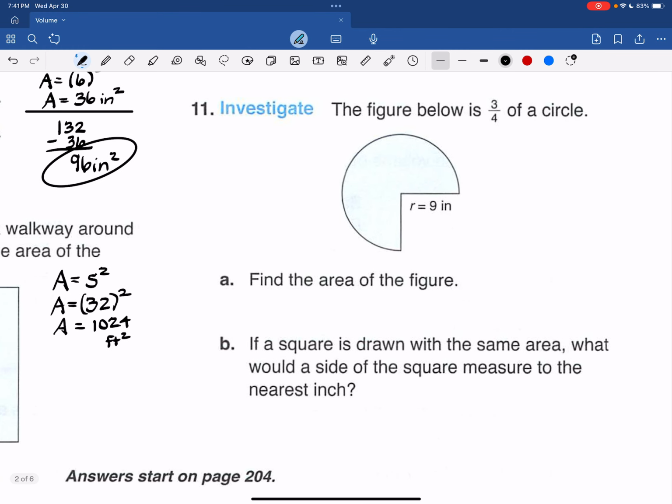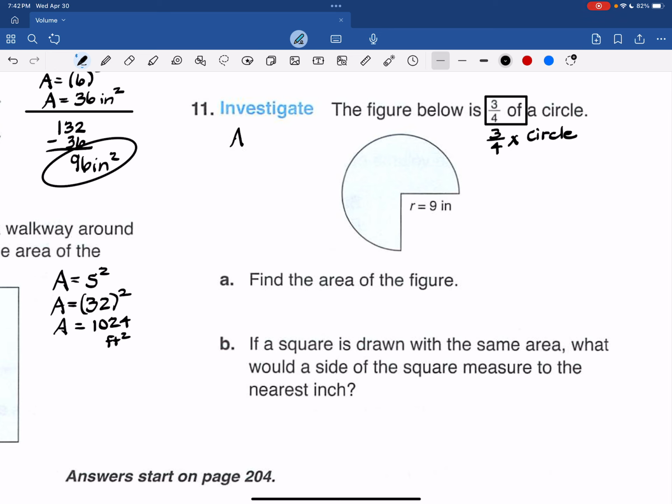Number 11. The figure below is 3/4 of a circle. And I've learned that when I see 3/4 in the word of, it's 3/4 times whatever follows. Find the area of the figure. So I'm going to find the whole circle and then multiply it by 3/4.